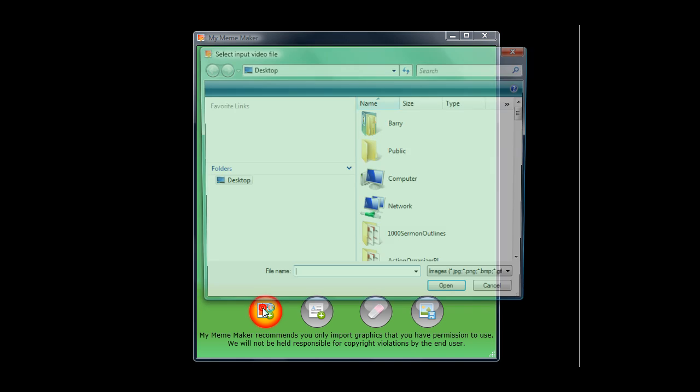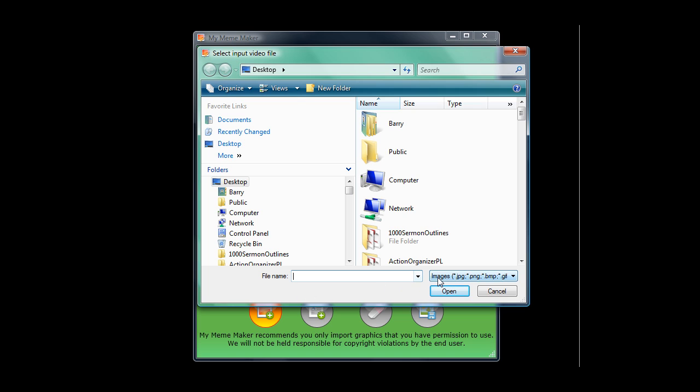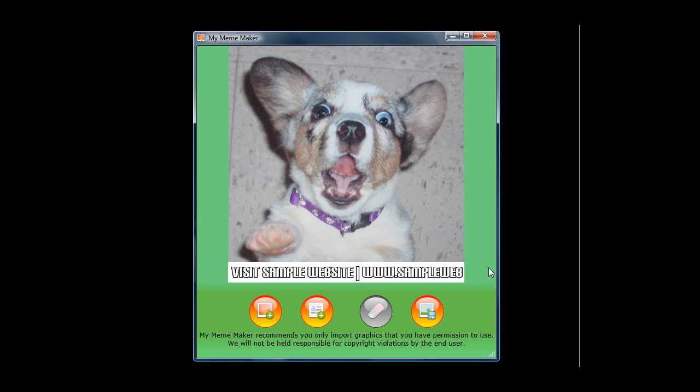So we're going to click on this button, and you're going to see over here that these are the different types of images that you can import: JPEG, PNG, BMP, or GIF images. And I have a couple already saved here that I wanted to open to show you this demonstration. The first one is just a JPEG called dog. Now you see I've got this open.